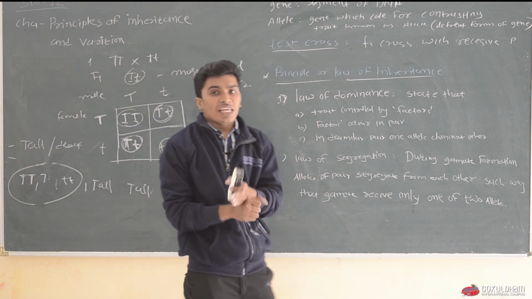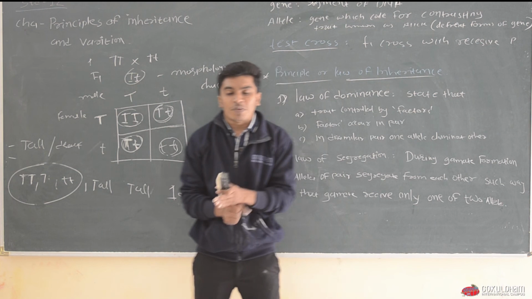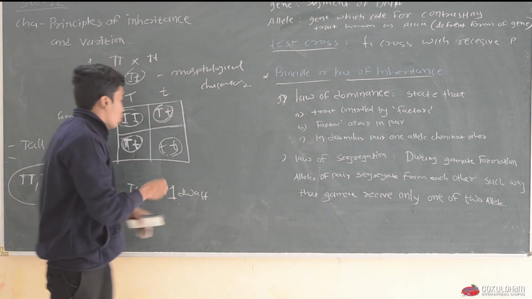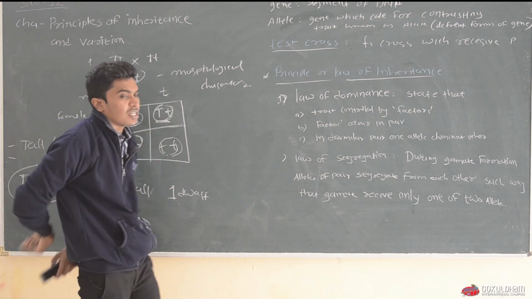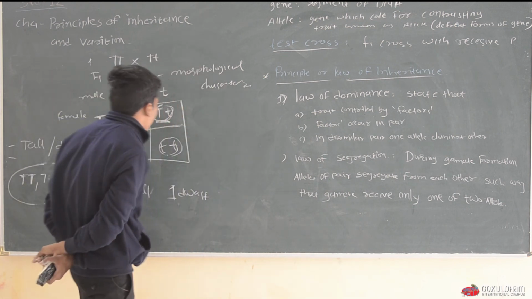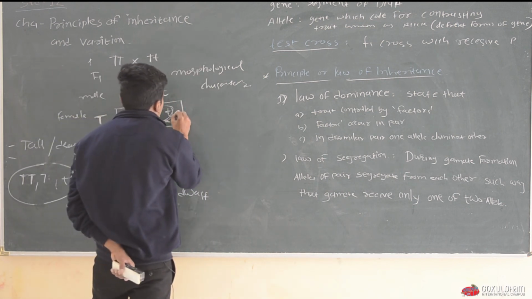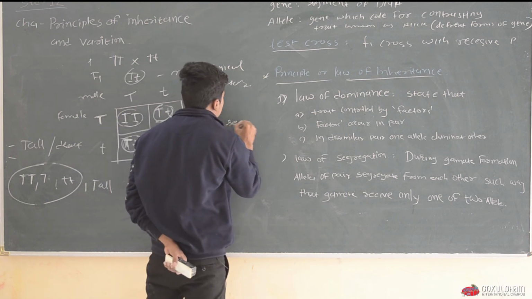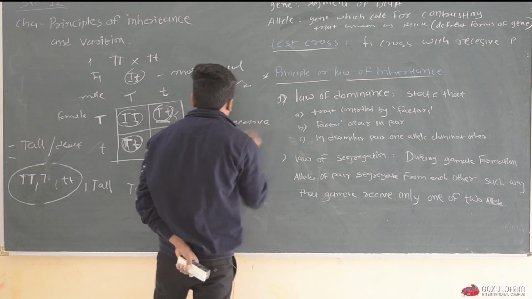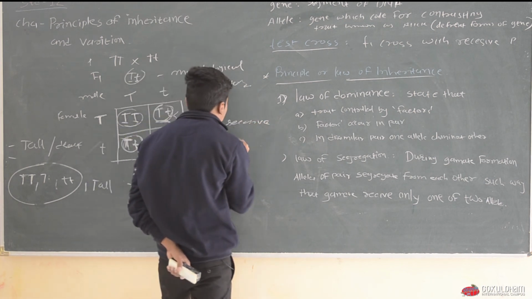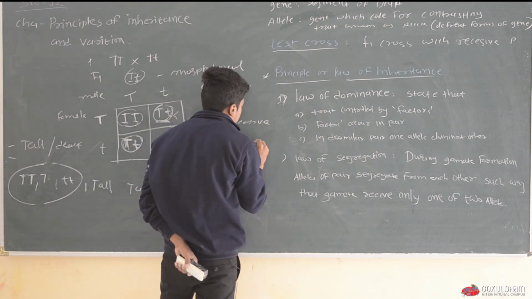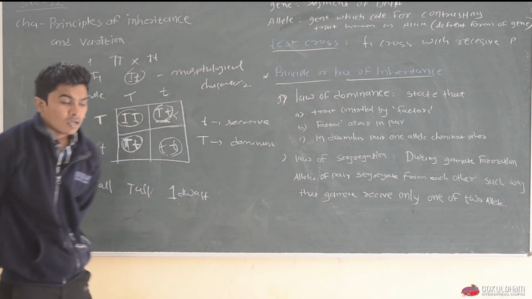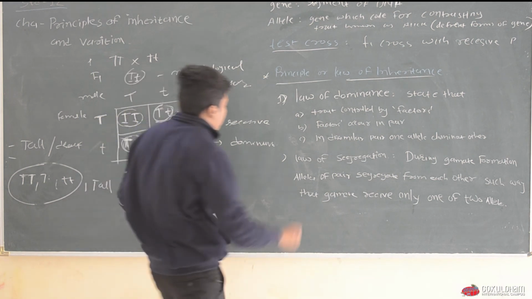The allele which dominates the other is known as the dominant allele, and the allele which does not express its phenotype in a hybrid condition is known as the recessive allele. So here small t is a recessive allele and capital T is a dominant allele.